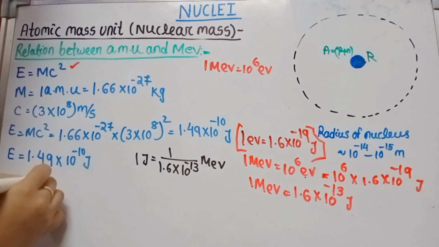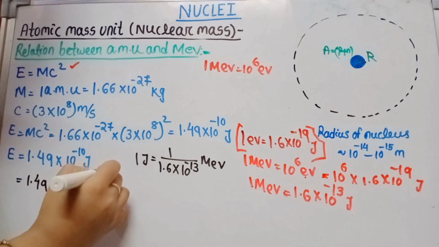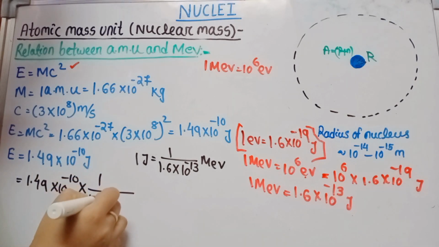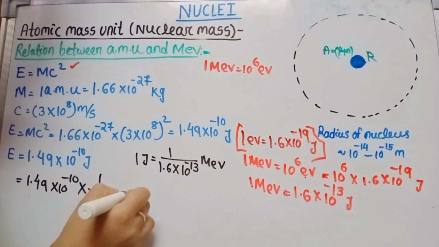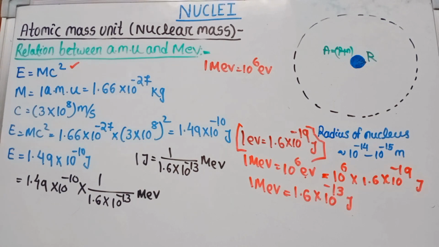That 1.49 into 10 to the power minus 10 into 1 by 1.6 into 10 to the power minus 13 mega electron volt. Yes. Then as we simplify this one, what happened here?